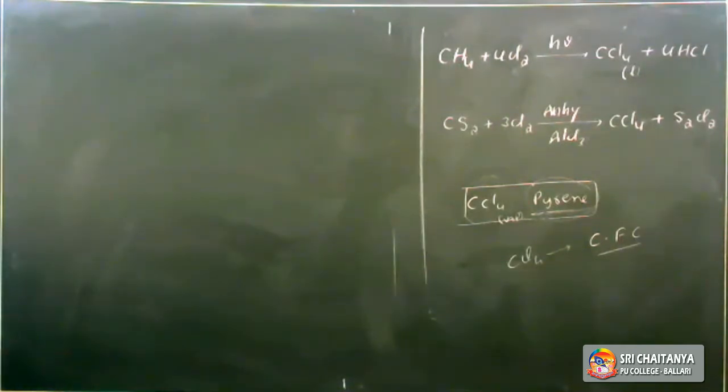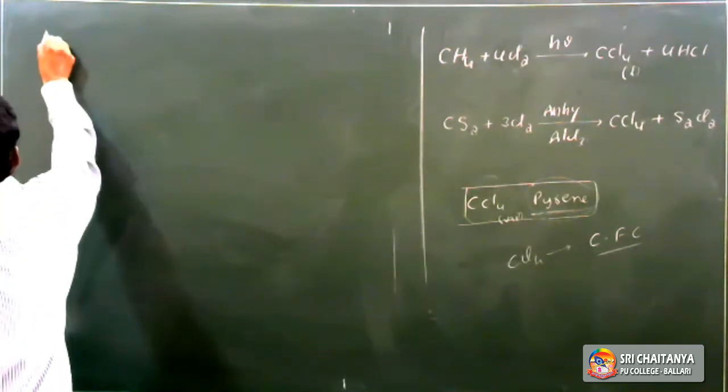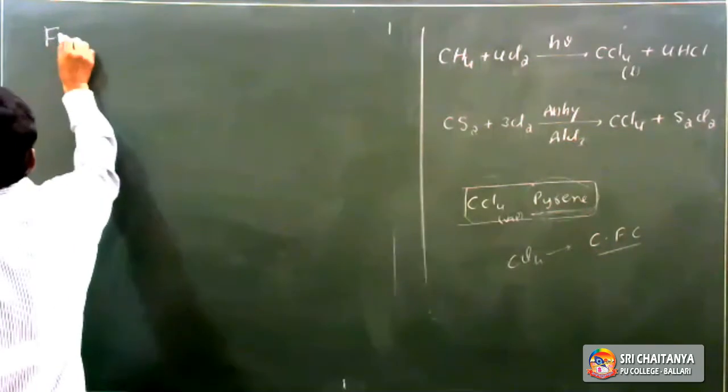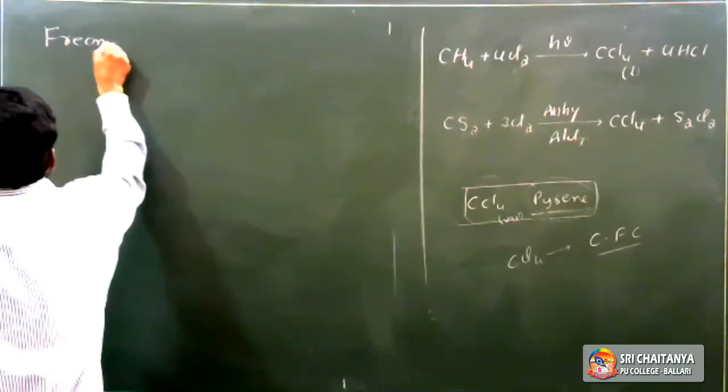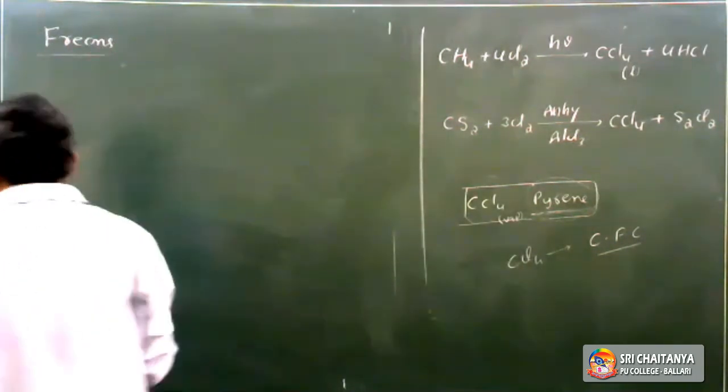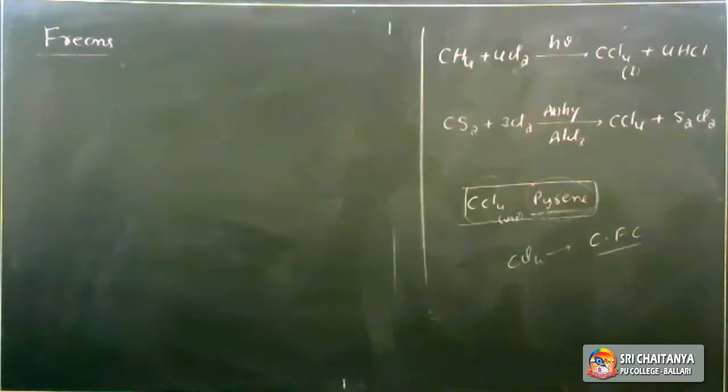The next most important compound is CFC; they are also called freons. So what are freons? Chlorofluoro compounds are called freons.